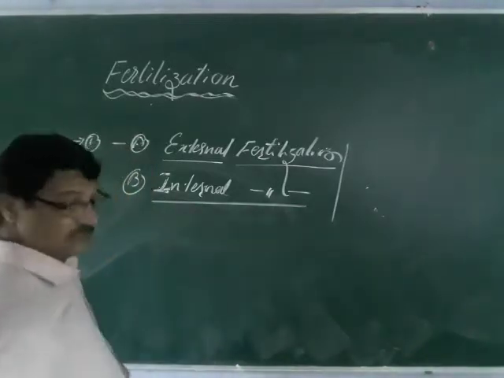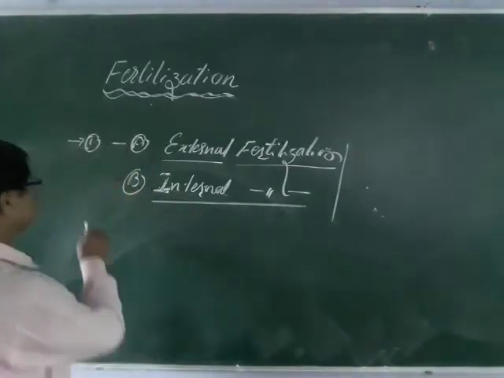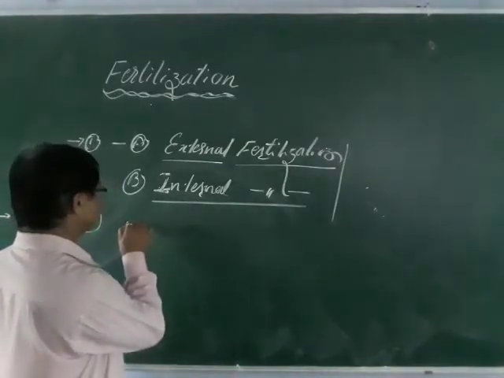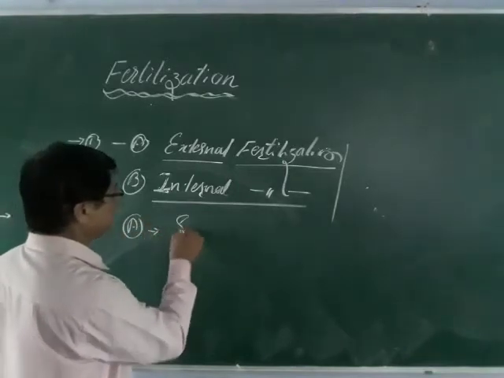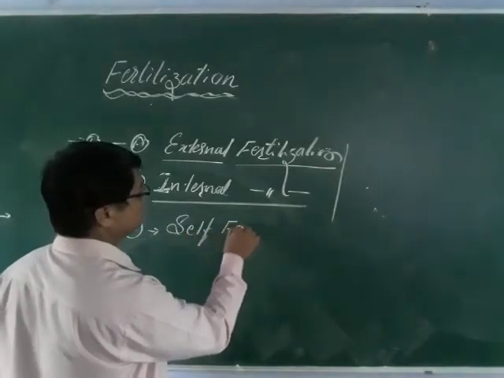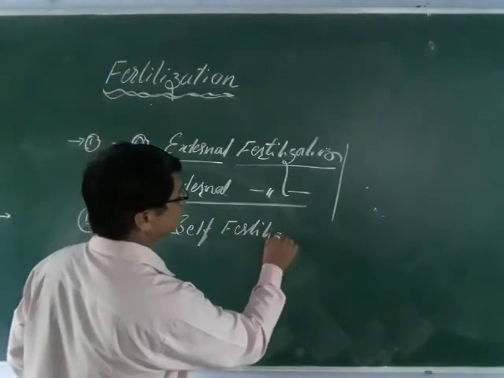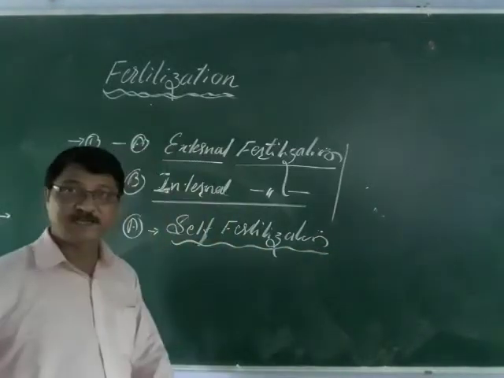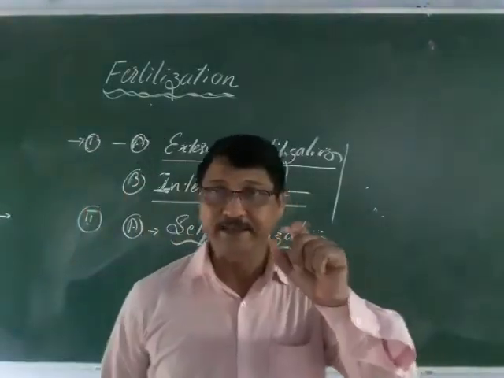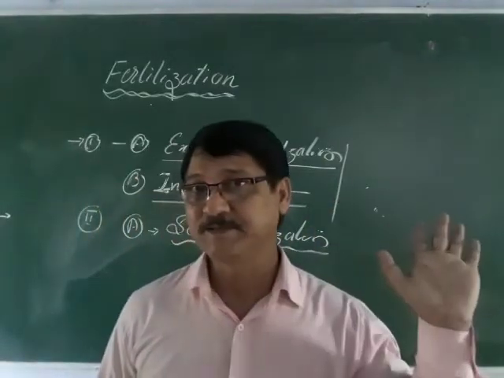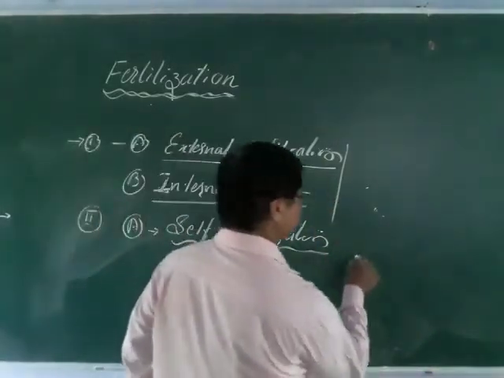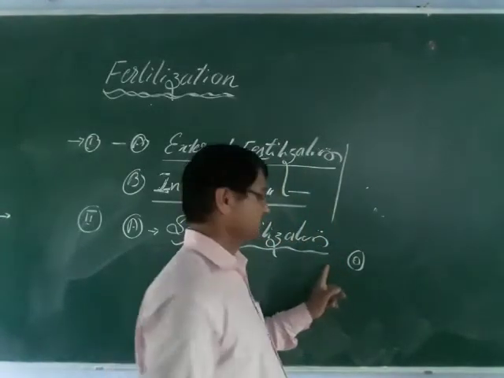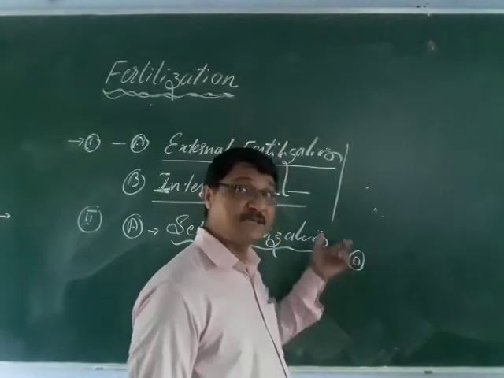Apart from these, depending upon the sex, there is a second type. This is self-fertilization. What is self-fertilization? Here the egg is fertilized by the sperm of the same animal.